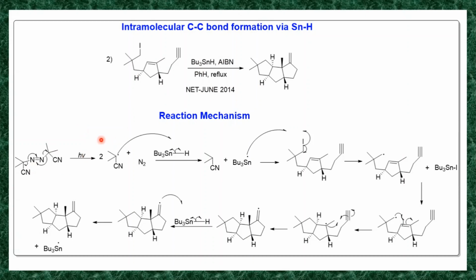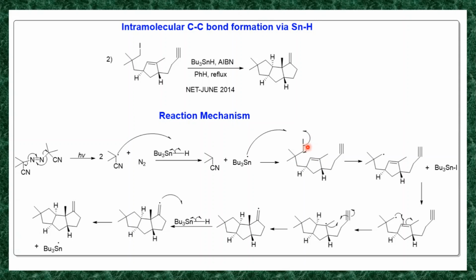We have learned this reaction mechanism. The tributyltin hydride (AIBN initiated) undergoes homolysis in the presence of heat, and you will get a carbon radical. This carbon radical reacts with the tributyltin hydride: the hydrogen radical reacts with the radical and you will get the neutral molecule, and it generates a tributyltin radical. Now this tributyltin radical reacts with this bond, and the role of the tributyltin is to generate the radical where the halide is attached. This halide is iodine, and it generates the radical there.